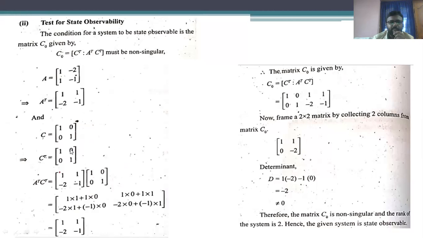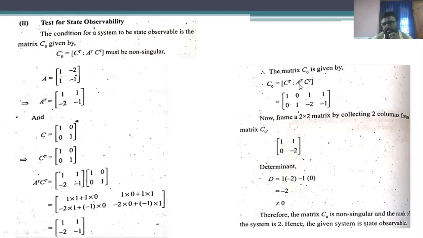We have obtained C transpose as a 2 by 2 matrix, and A transpose C transpose is also 2 by 2. So just substituting the values of C transpose and A transpose C transpose in the observability matrix, we get a matrix that is 2 by 4.